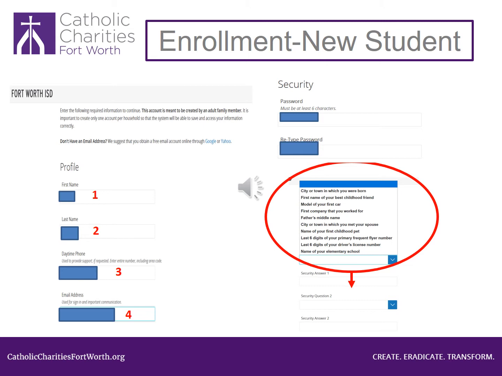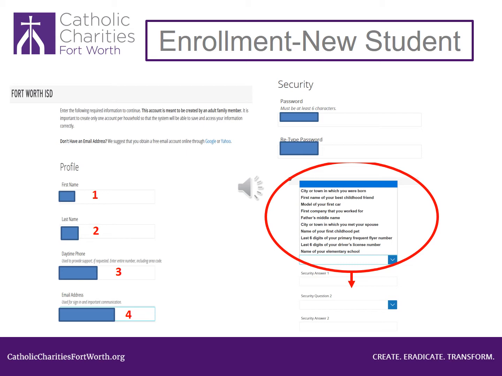See the number 1. Type in your first name, that is your given name. Now see number 2. Type in your last name, that is your surname. Now look at number 3. Type in your phone number. Look at number 4. Type in your email address.